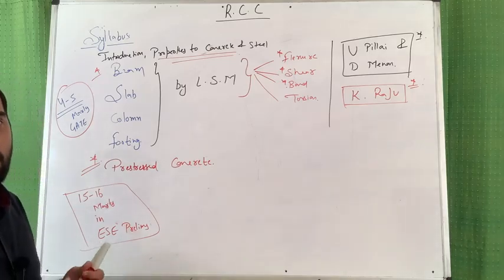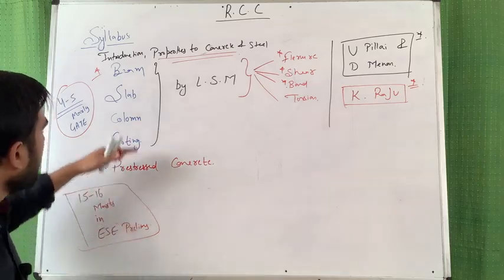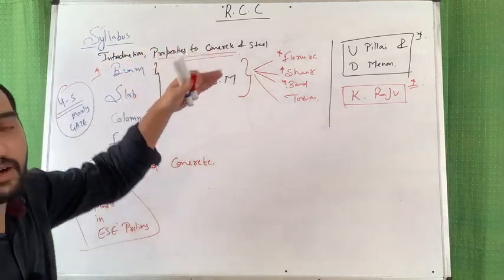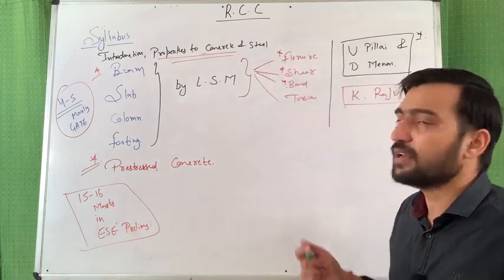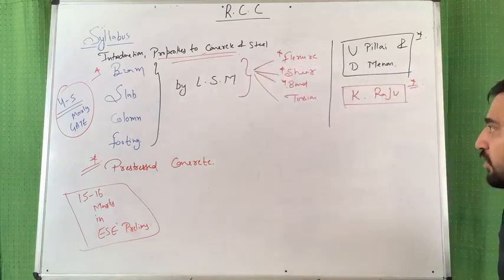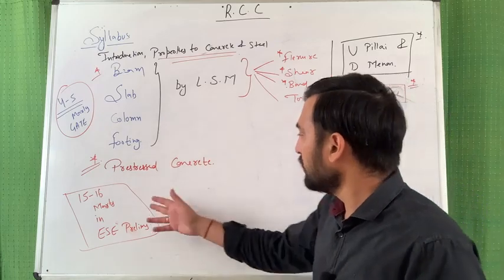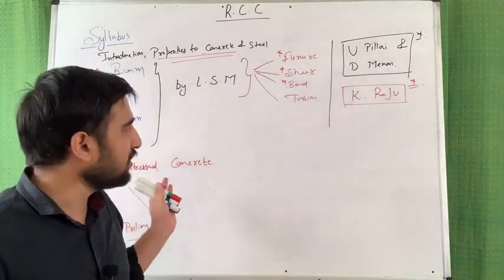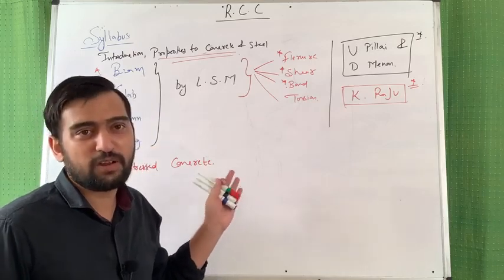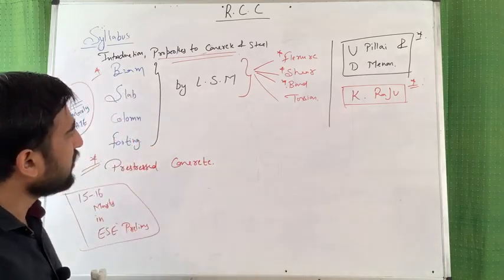Obviously I am not considering those questions in RCC. That is part of your building material, which will be covered separately in our channel. Isn't it? So GATE marks are okay, ESE prelims marks are okay, and for mains it is almost equally weighted, 25 to 30 marks, and these are the books.